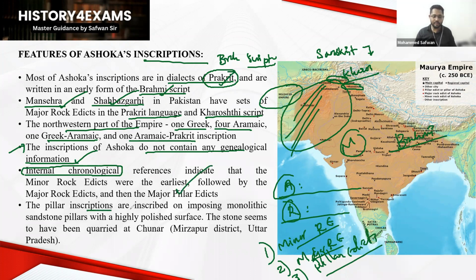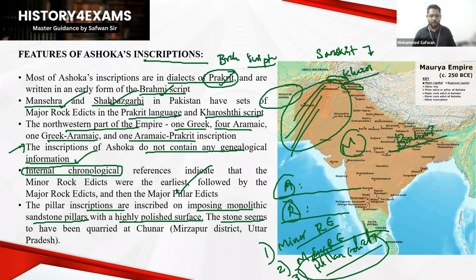And the importance of the pillar inscriptions. A pillar inscription is simply on a pillar. We have Parliament, and Parliament has many pillars. So when we write something on that pillar, it is called a pillar edict. Simply that. So pillar inscriptions are inscribed on imposing monolithic sandstone pillars with a highly polished surface. This is the basic feature of Mauryan pillars.